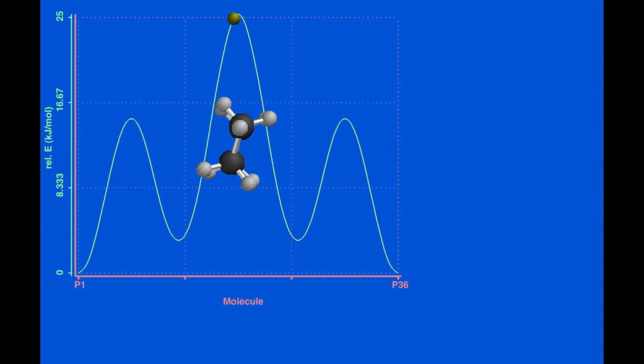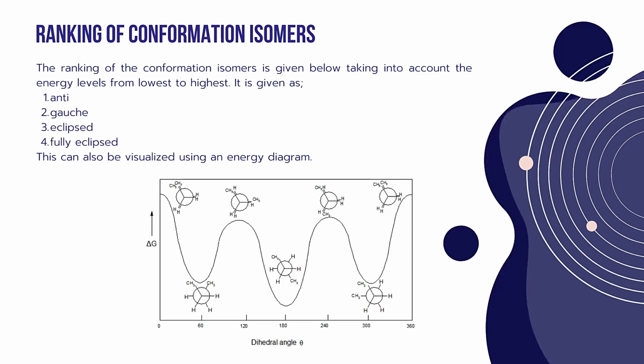From the energy diagram, we observed that for the eclipsed conformations of butane, the energy is at a higher amount, and for the staggered conformations, the energy level of butane conformers is low, as shown in the diagram.